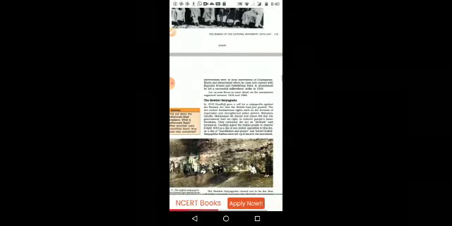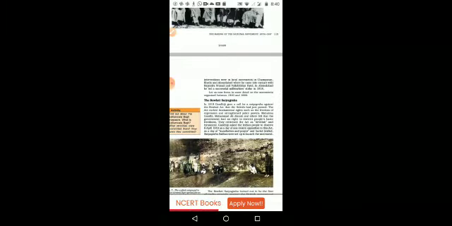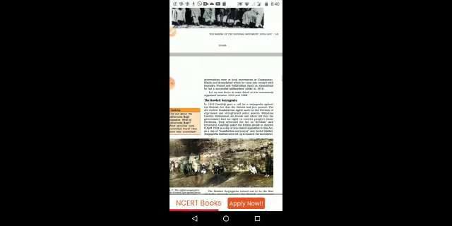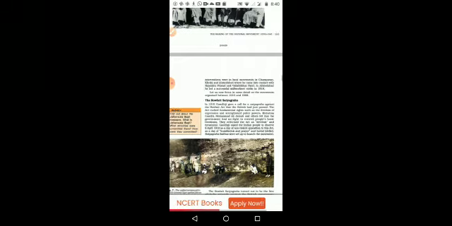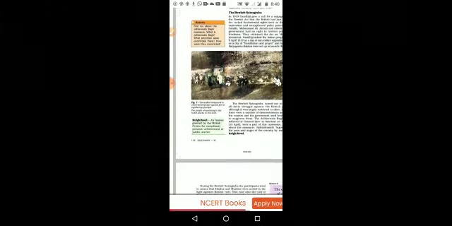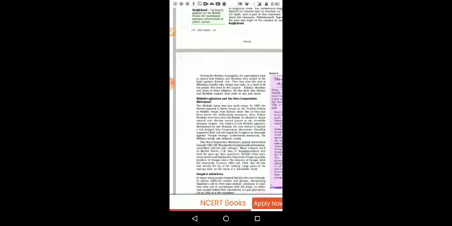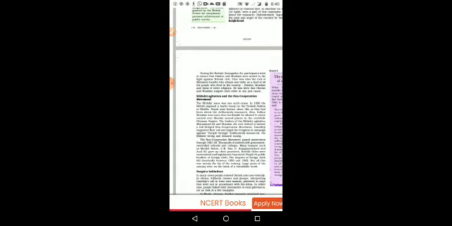Then the Rowlatt Satyagraha. First, starting with Rowlatt, that is one of the acts made by the British government, that we will discuss when we come to the lesson. So they worked against that particular act, the Rowlatt Act, and it is known as the Rowlatt Satyagraha. Then comes the Khilafat agitation and the non-cooperation movement.